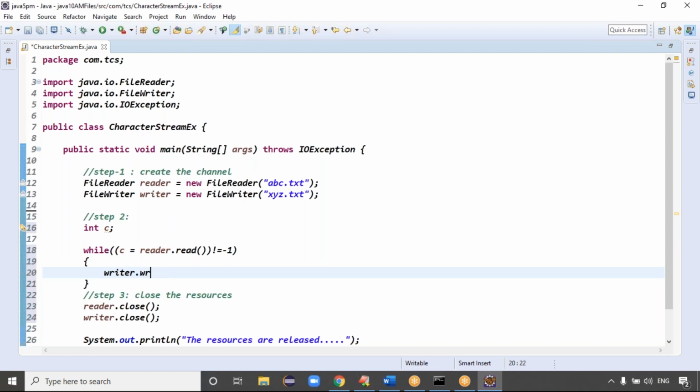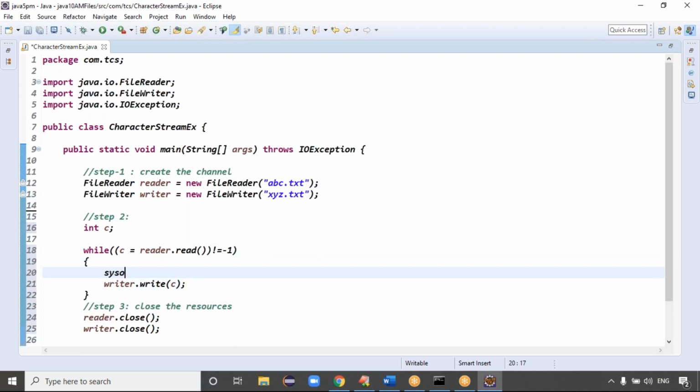Writer dot simply can have the write method. Writer dot write method. Which one do you have to write? The C variable you have to write. Just before writing the C variable, if you want, you can print the C variable.